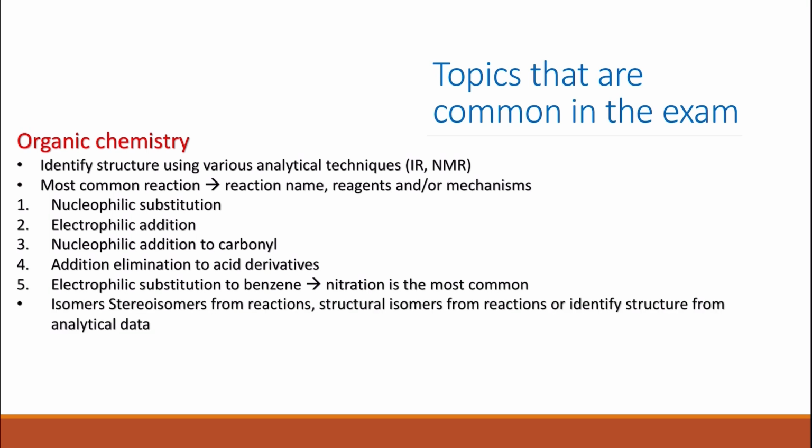Then there's always questions about isomers. And isomers normally wouldn't be a separate question. They can either be stereoisomers that come from reactions, for example, when I talked about the nucleophilic addition to carbonyl group and how two different isomers are produced. And then we have the structural isomers, which can either come from reactions, like when you have the major and minor product, or they could simply ask you to identify structures from analytical data.